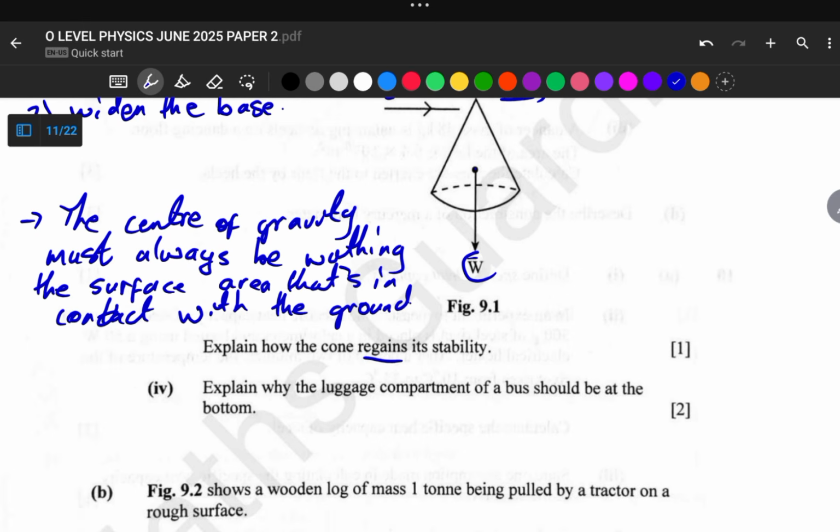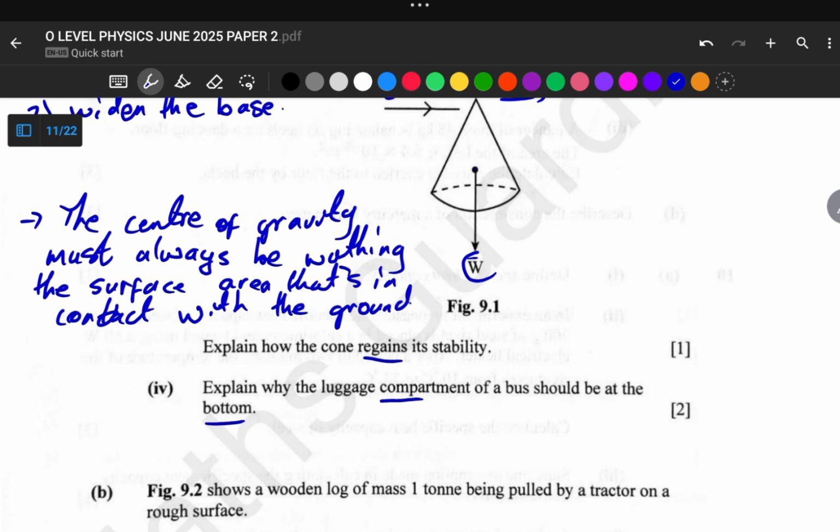Okay, and let us move on to the next question, which requires us to explain why luggage compartments of a bus should be at the bottom of the bus. So to explain this, we are going to use the idea that putting the luggage on the compartment of the bus that is at the bottom decreases the center of gravity of the bus. By decreasing the center of gravity of the bus, this increases the resistance to tipping. So the idea is to decrease the center of gravity and then increase the resistance to tipping.